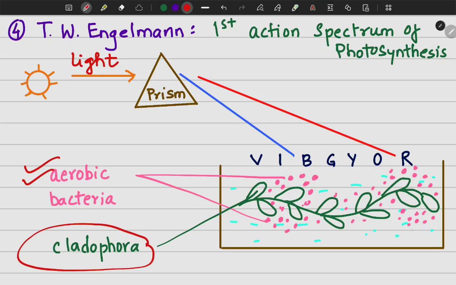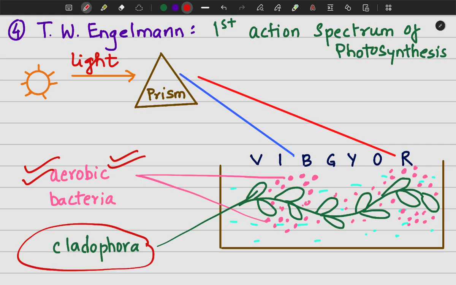Alright, so what does it prove? What is causing the aerobic bacteria to accumulate in the region of blue light and red light? That means oxygen must be releasing more in amount in the blue light and the red light region, because these are aerobic bacteria, and we know that aerobic bacteria require oxygen for their survival, right? So they will be accumulating in those regions where oxygen is being produced.